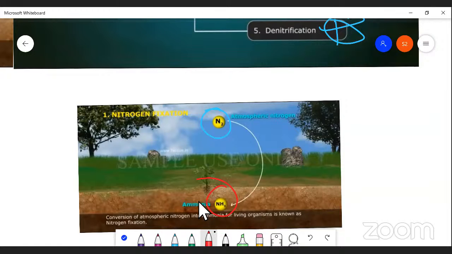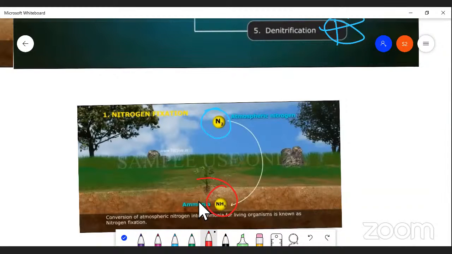This is the fixation of nitrogen by some microbes which are able to convert atmospheric nitrogen into usable ammonia for living organisms. I repeat once again, my dear students: nitrogen fixation is a process by which some microbes fix atmospheric nitrogen into ammonia.